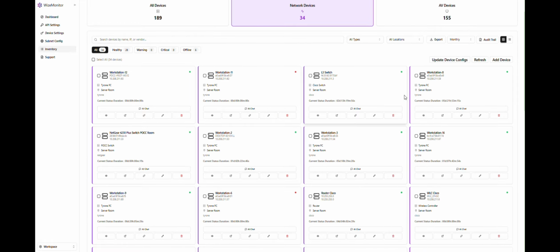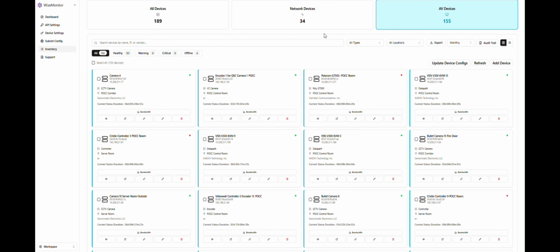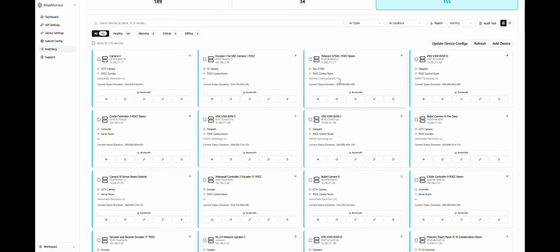troubleshooting. For AV devices, instead of AI chat, you'll see the bandwidth monitor. This provides live upload and download statistics, a real-time traffic graph, and monitoring controls, allowing you to observe network activity for AV endpoints. From each device row, you can also edit or delete a device whenever required.